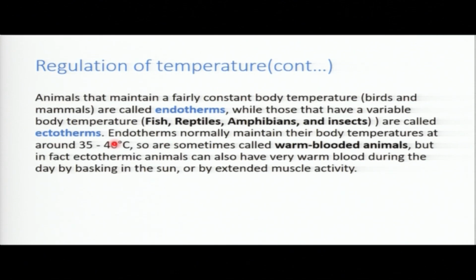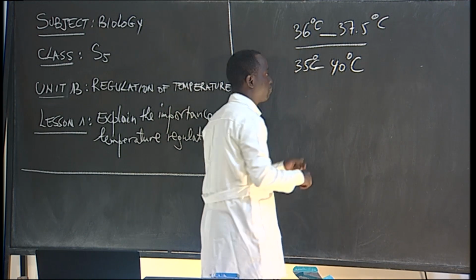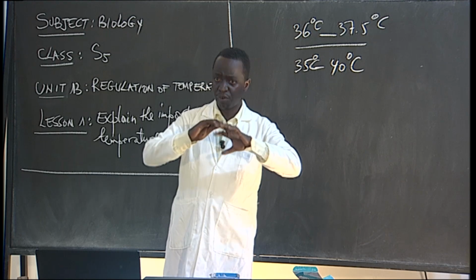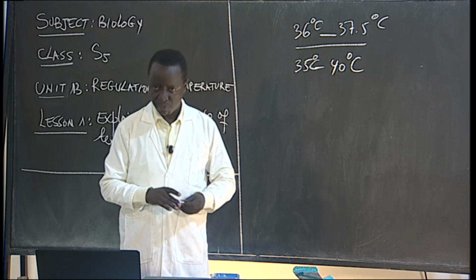Those are endotherms in general. For human beings, we know it is at this. But for endotherms in general, they can maintain this between 35 to 40 degrees Celsius. You see? Those are for endotherms.